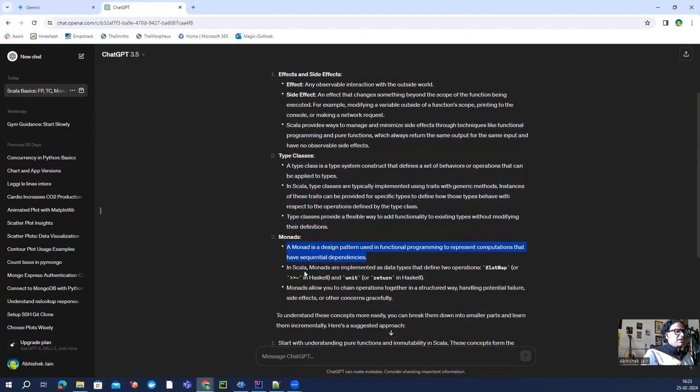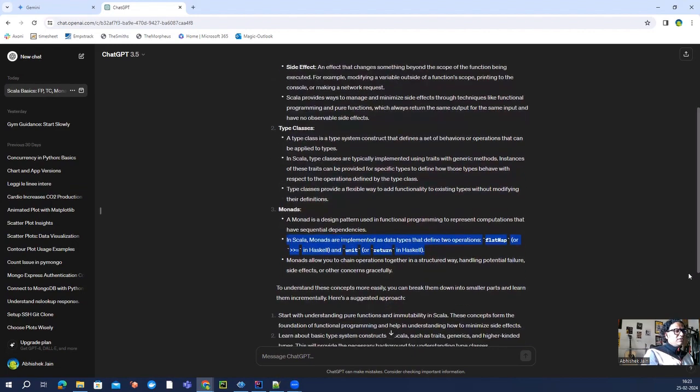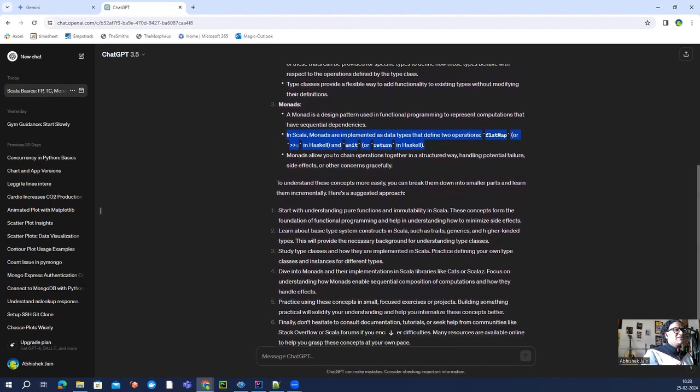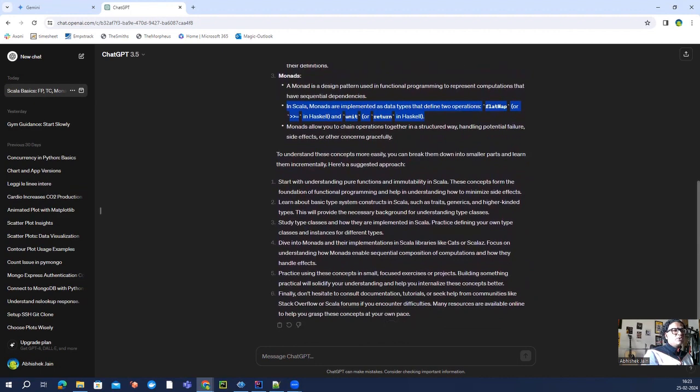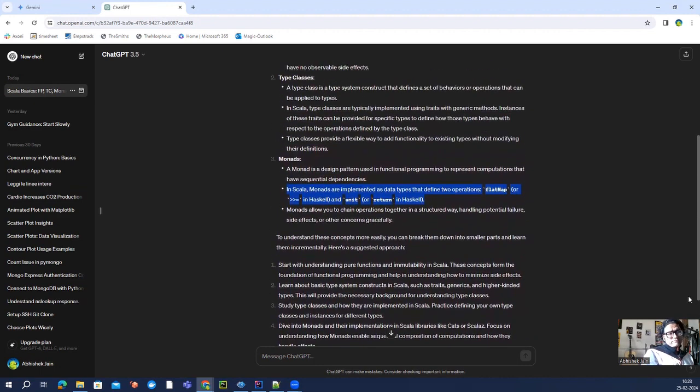Makes sense, but again, you have to write some code to understand this in a better way. It looks like ChatGPT is providing this in a way which can be easily understood theoretically, but again, you have to write some code.